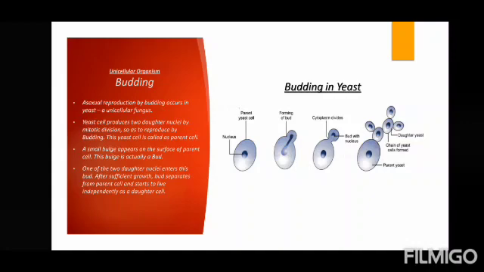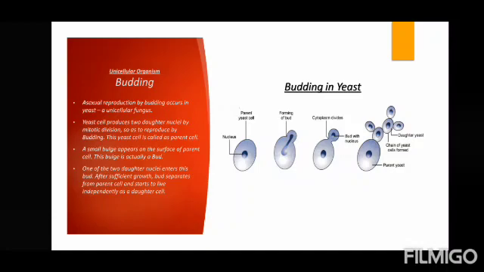This yeast cell is called the parent cell. The first cell which you see is the parent cell. Slowly it produces two nuclei, and ultimately it forms a bulge on the parent cell. This bulge will keep on constricting till a whole new yeast cell is formed. You can see the chain of yeast cells which is formed by the parent yeast cell. This is what is called budding.